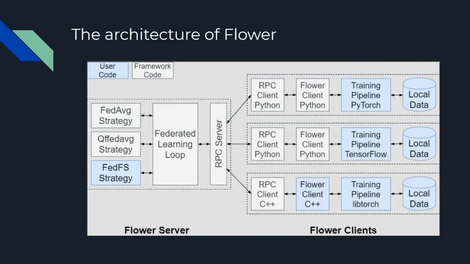Coming to the architecture of Flower, the Flower server contains a strategy object, and the Flower client contains a Flower client object and the local data. This Flower client object will get the model from the server, train it using the local data, and send it back.